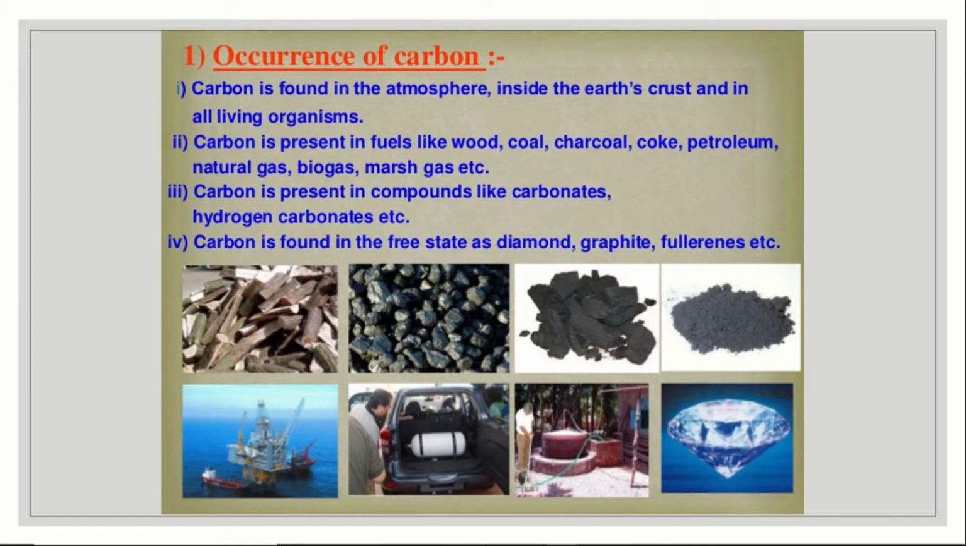First, we have to know where carbon comes from. Occurrence of carbon. Carbon is found in the atmosphere, inside the earth's crust and in all living organisms. So almost everywhere carbon is there. Carbon is present in fuels like wood, coal, charcoal, coke, petroleum, natural gas, biogas, marsh gas, etc. Carbon is present in compounds like carbonates, hydrogen carbonates, etc. And carbon is found in a free state as diamond, graphite, fullerene, etc.